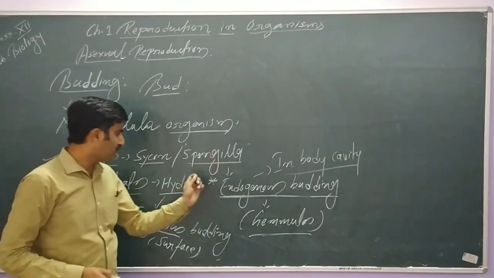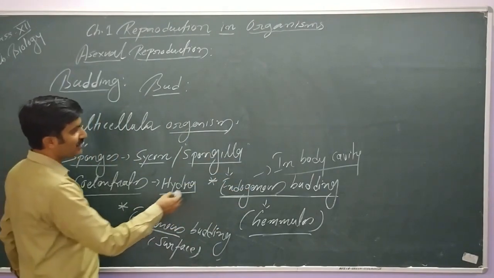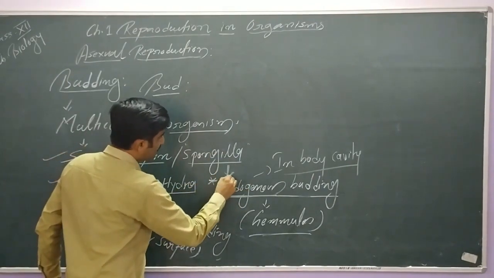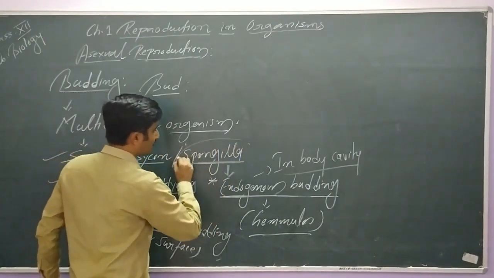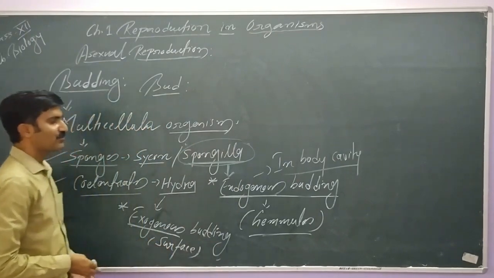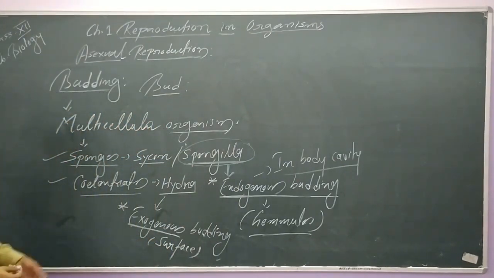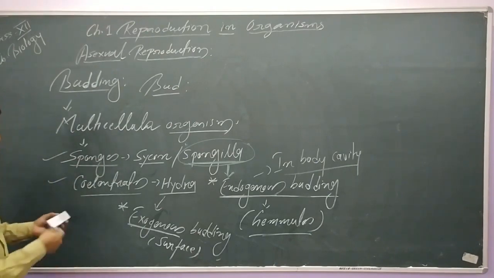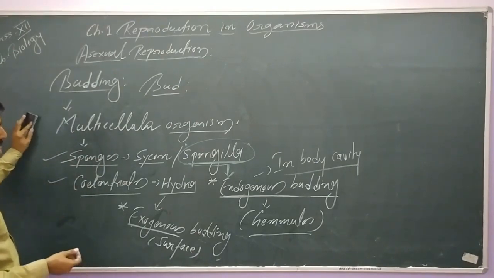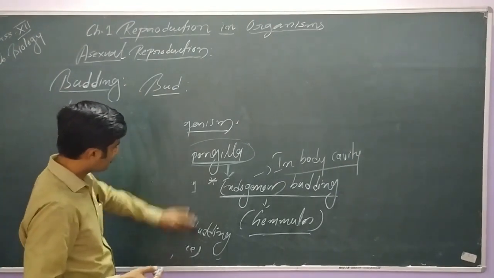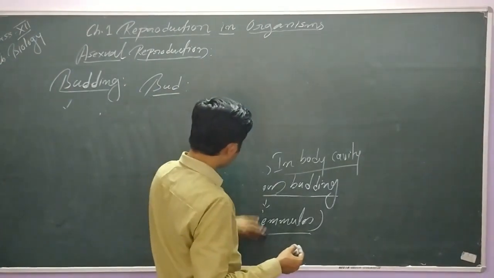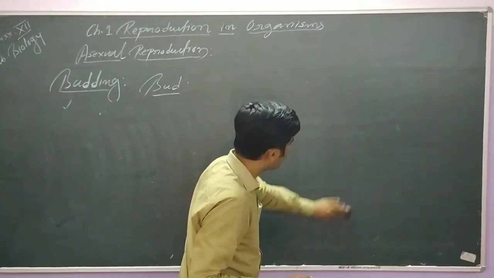The best example you have to remember of endogenous budding is Spongilla. This is a very important example. Spongilla you have to remember. So let's try to differentiate them quickly with the help of a diagram to understand it in a better way. Exogenous budding and endogenous budding. Examples are very important. For exogenous, you will remember the example of Hydra.